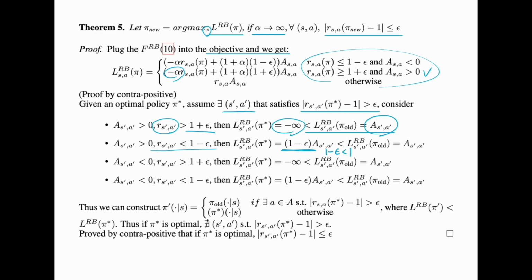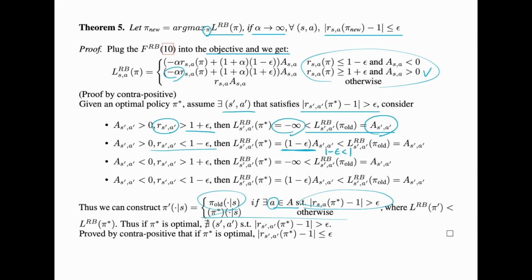So we can now construct another policy, pi plus. If there is an action in the action space such that it is out of the clipping range, then we use the old policy. Otherwise, we use the new policy, which will lower the value of the objective function, which contradicts pi star being optimal.